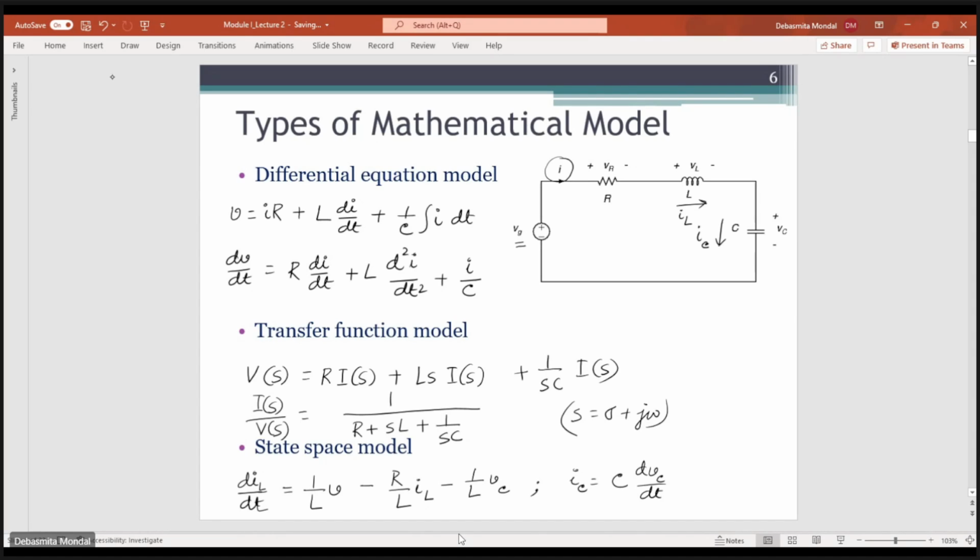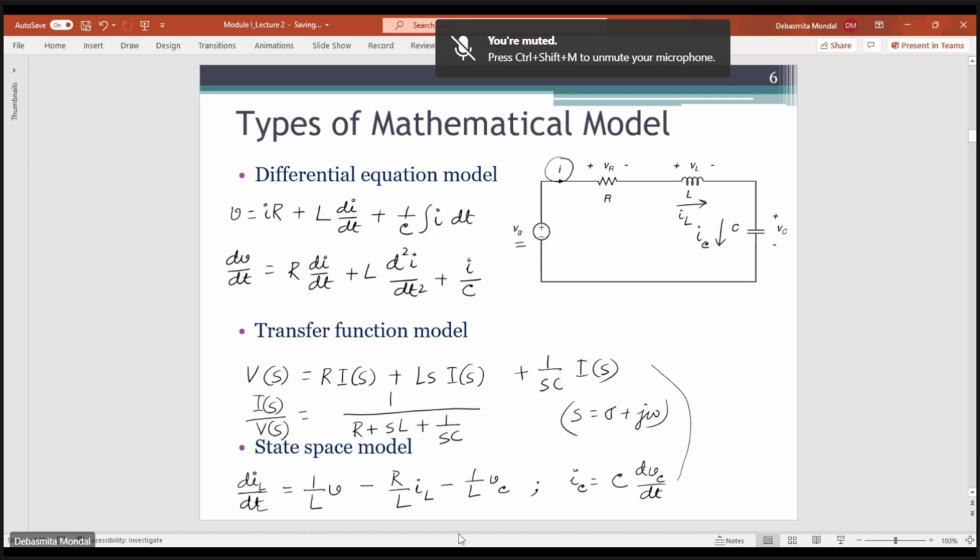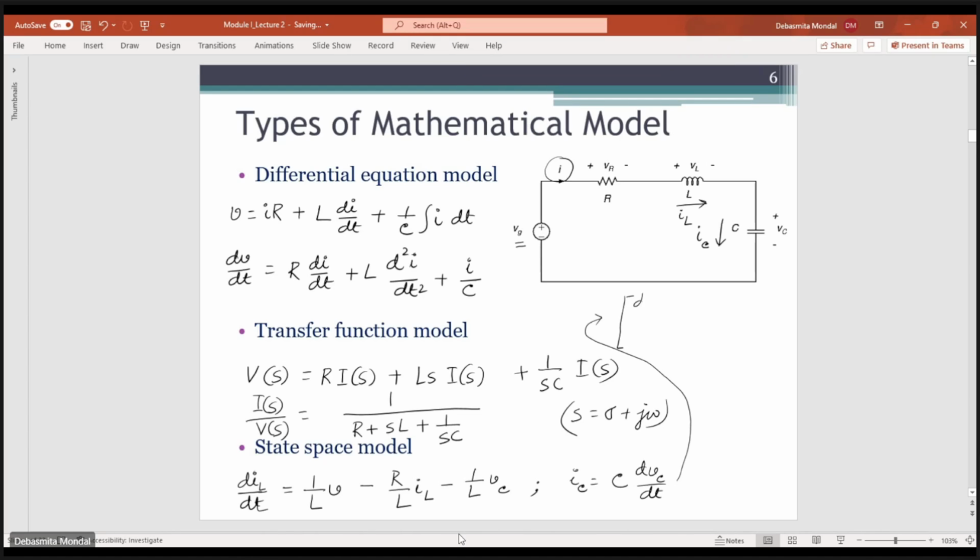Okay, so now you have two differential equations, and if you want to write the state space model, it will look something like this. You have two variables: one is dIL/dt, the other one is dVC/dt.